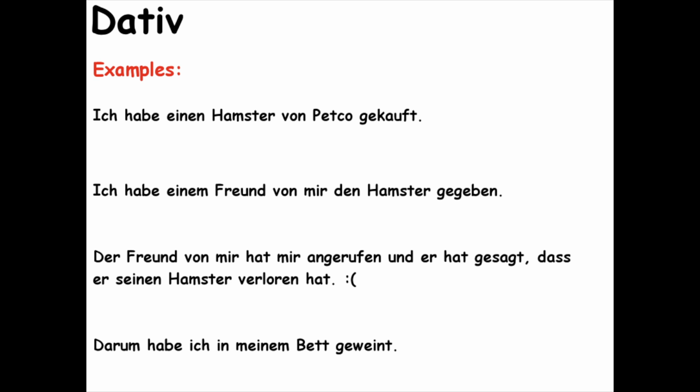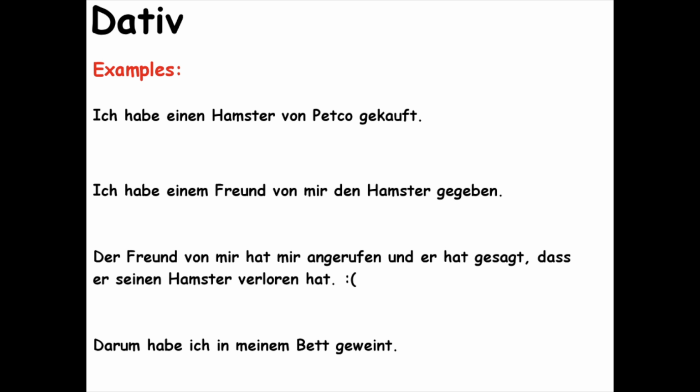That makes hamster, in the accusative case, we modify ein to einen because we know that in the accusative case, that article will change. Now, where did I buy it from? Von comes from the waltz song of prepositions. Aus, außer, bei, mit, nach, seit, von, zu, gegenüber. Okay, so we know that Petco is going to be dative. We're not going to use an article, but just know that Petco is dative.